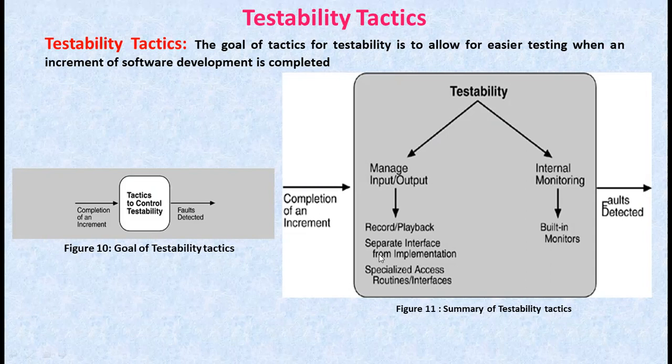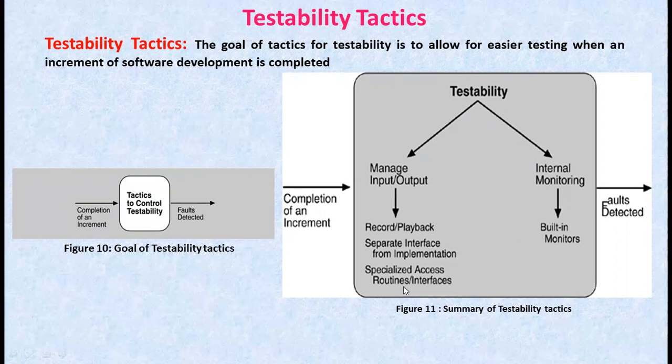Coming to separating the interface from the implementation, here separating the interface from the implementation allows a substitution of implementation for various testing purposes. Stubbing implementations allows the remainder of the system to be tested in the absence of the components being stubbed.